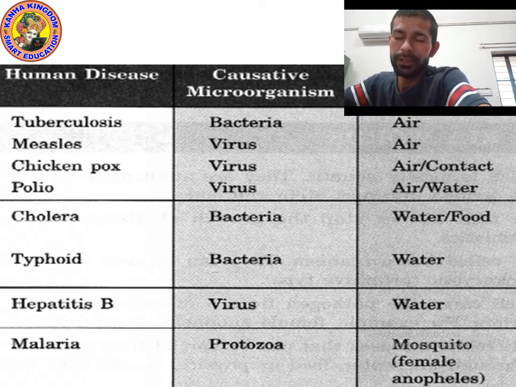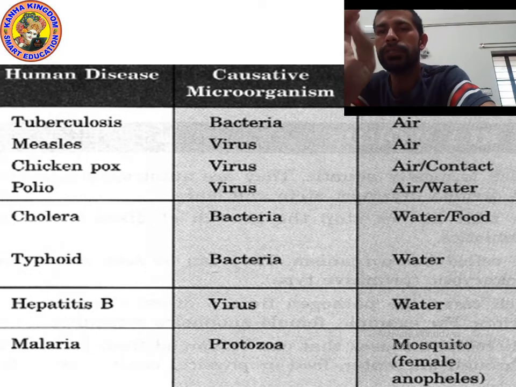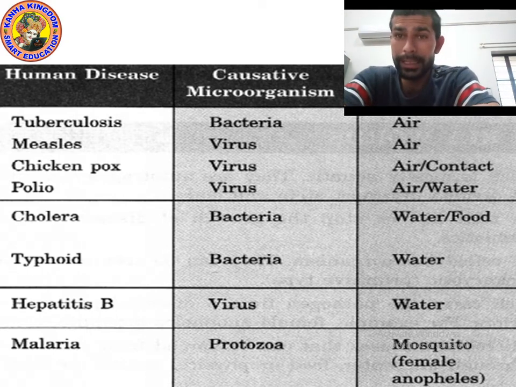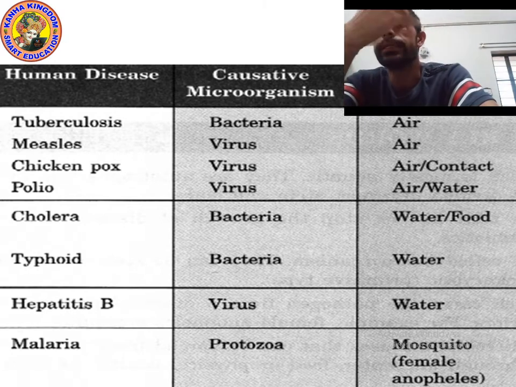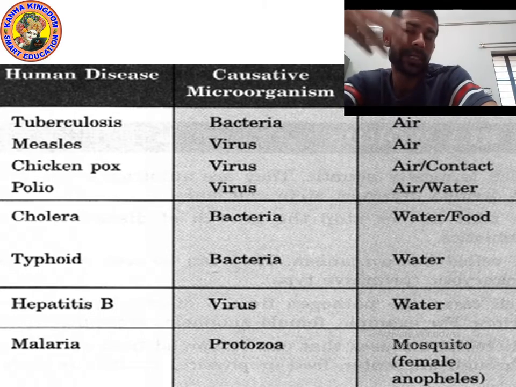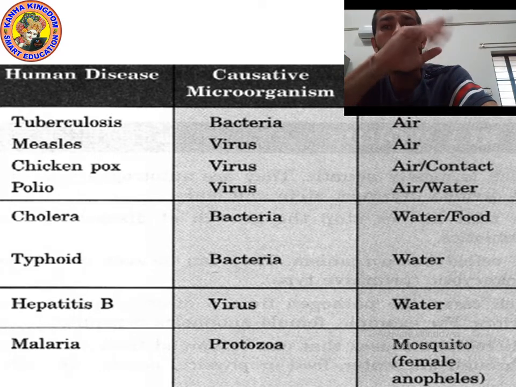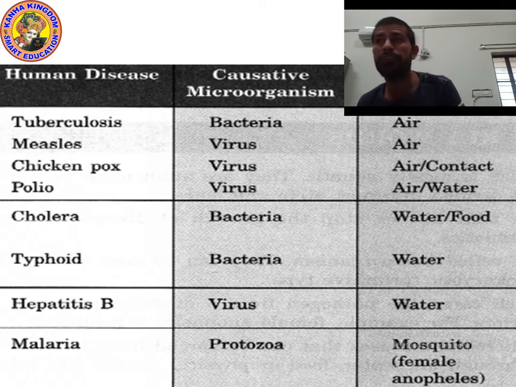So at first we talked about four major groups of microorganisms: algae, bacteria, fungi, protozoa. And we also talked about viruses. Viruses are also considered microorganisms, but they are different from other microorganisms because they reproduce only in the body of a host organism.